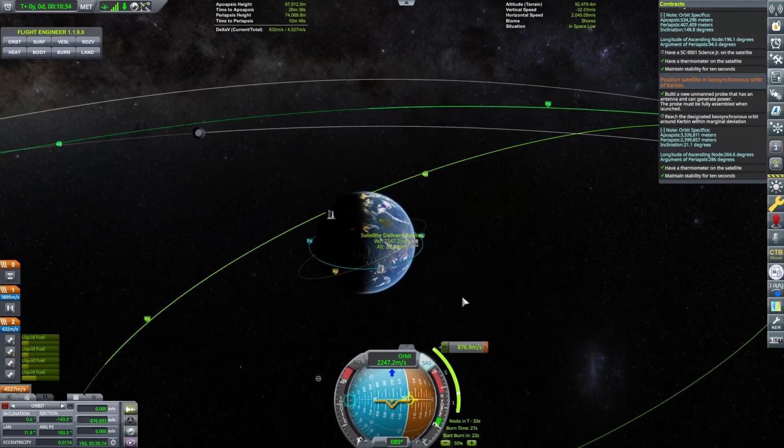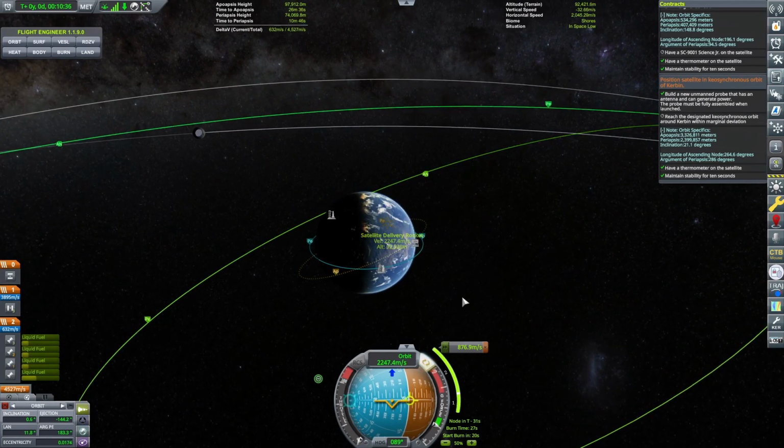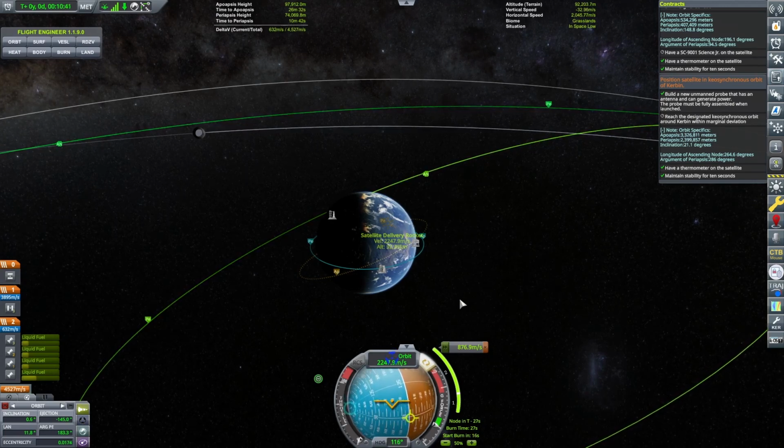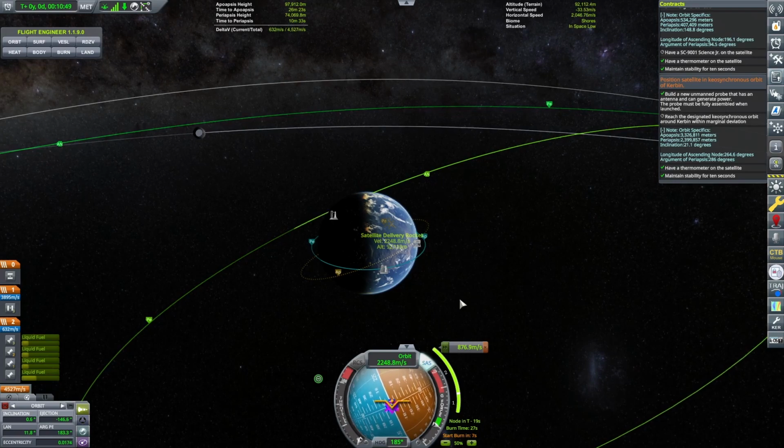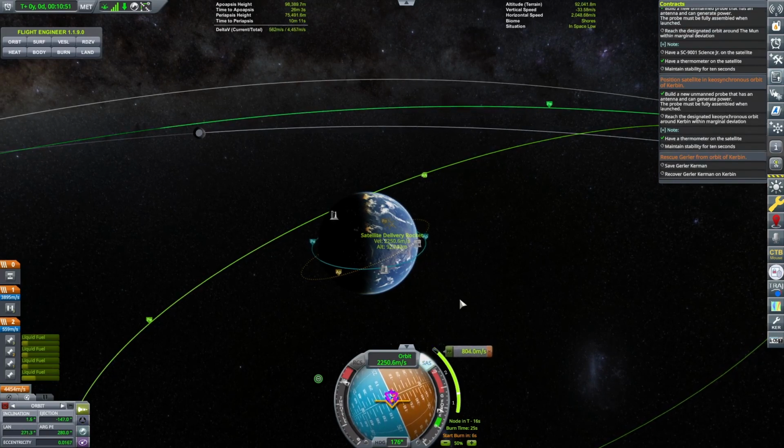So then we want to, oh, we're already at the point where we want to start burning. So let's aim this guy. Now this thing doesn't have much electrical charge, so we want to keep an eye on that so that we can recharge the batteries once they die. Okay, we're kind of way off.